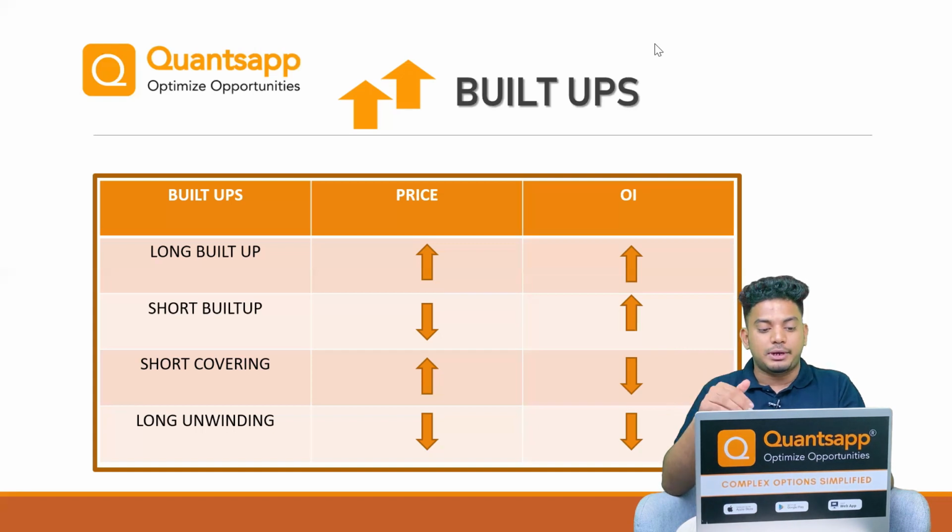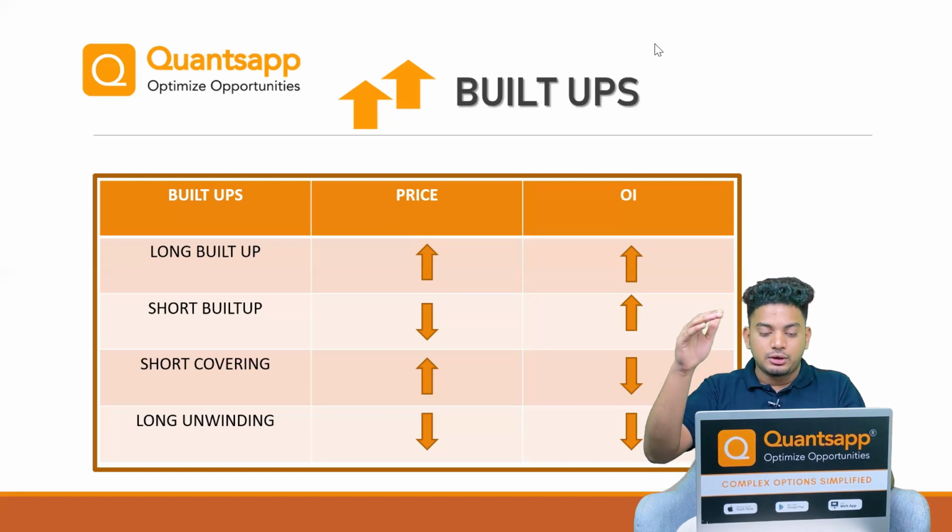The other one is short build up. Short build up is basically where the price of an instrument goes down and the open interest goes up. So I would say in this case hardcore short selling is taking place, wherein the sellers are short selling and creating pressure on the instrument to move in the downward direction. But at the same time there are some buyers as well who are buying at the falling prices.